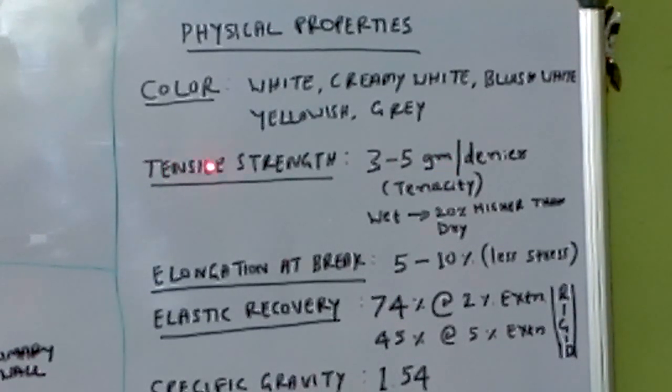But this technical word tensile is not used for the fiber. When we talk about textiles, tensile will come, and when we talk only about the fiber, tenacity will come. Okay, next property here is elongation at break.